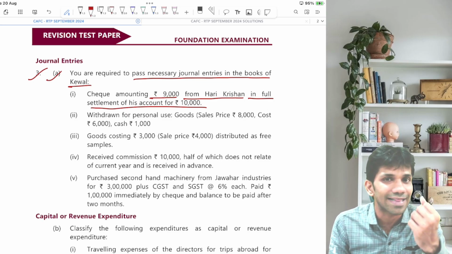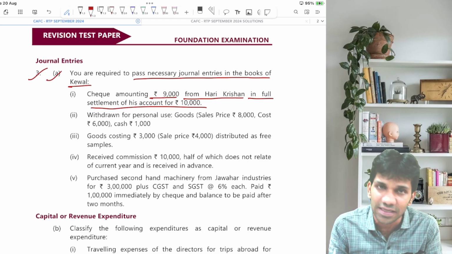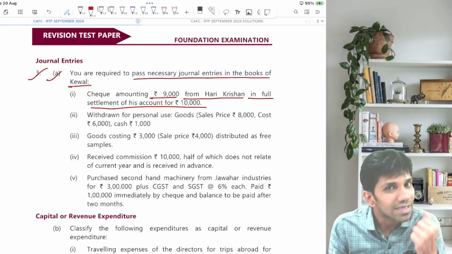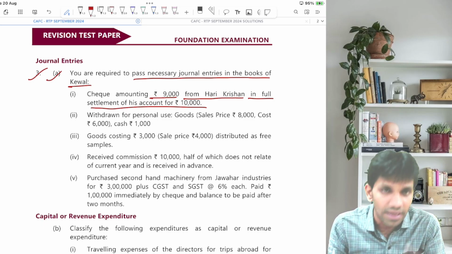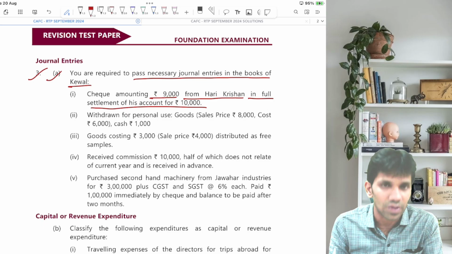मुझे हरि कृष्णा से 10,000 लेना था. I have to receive 10,000 from हरि कृष्ण and he paid me a check of 9,000. तो कहना है मैंने उसको एक डिस्काउंट दिया है 1,000 रुपए का. So what will be the entry? Bank account debit, discount allowed account debit to Hari Krishna.